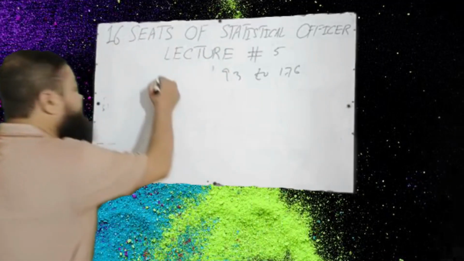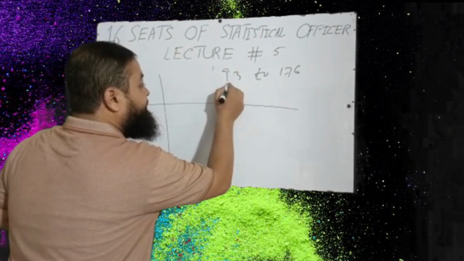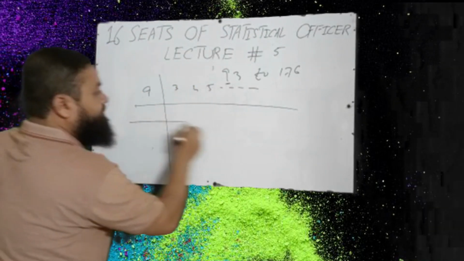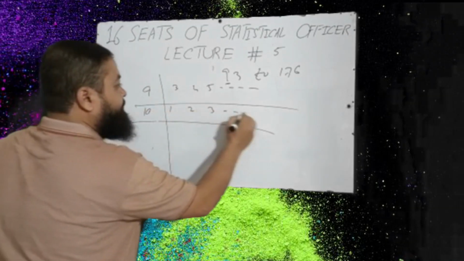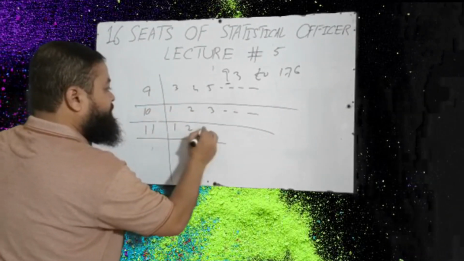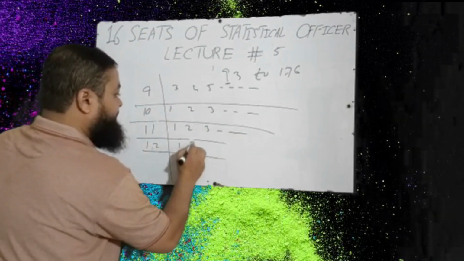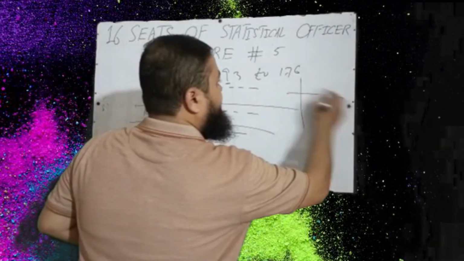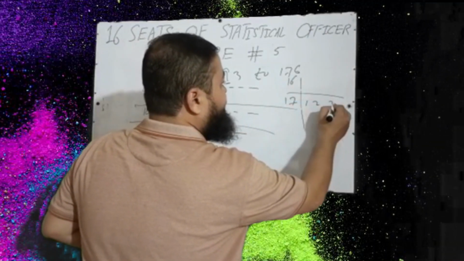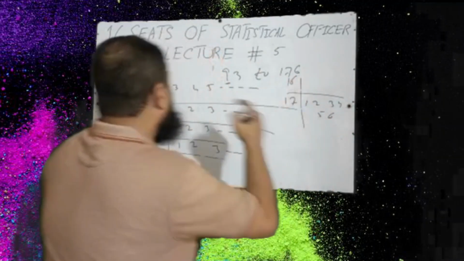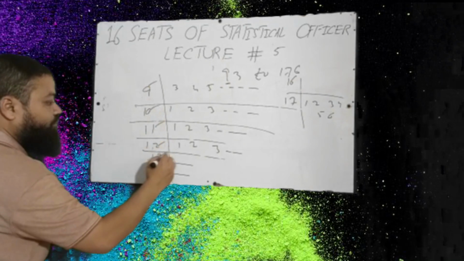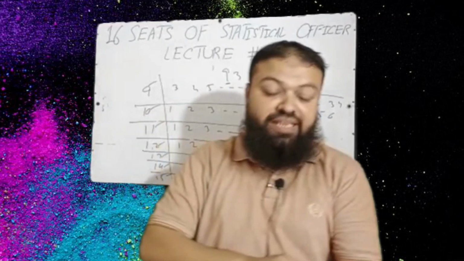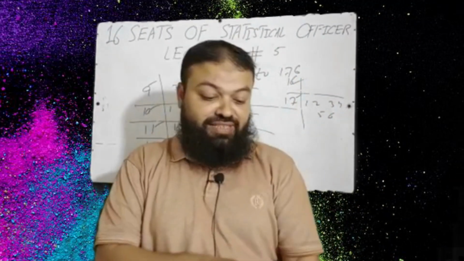A very important one. That first digit is called the stem actually. 9 will be over here, 3, 4, 5 up to so on. Then I will say 10 will be here, 1, 2, 3 up to so on. 11, 1, 2, 3 up to so on. 12, 1, 2, 3 up to so on. 13, 14, 15, 16, 17, up to 176. How many stems are there? 1, 2, 3, 4, 5, 6, 7, 8, 9. 9 will be the correct option in the exam. A very important question for all the papers of statistics.